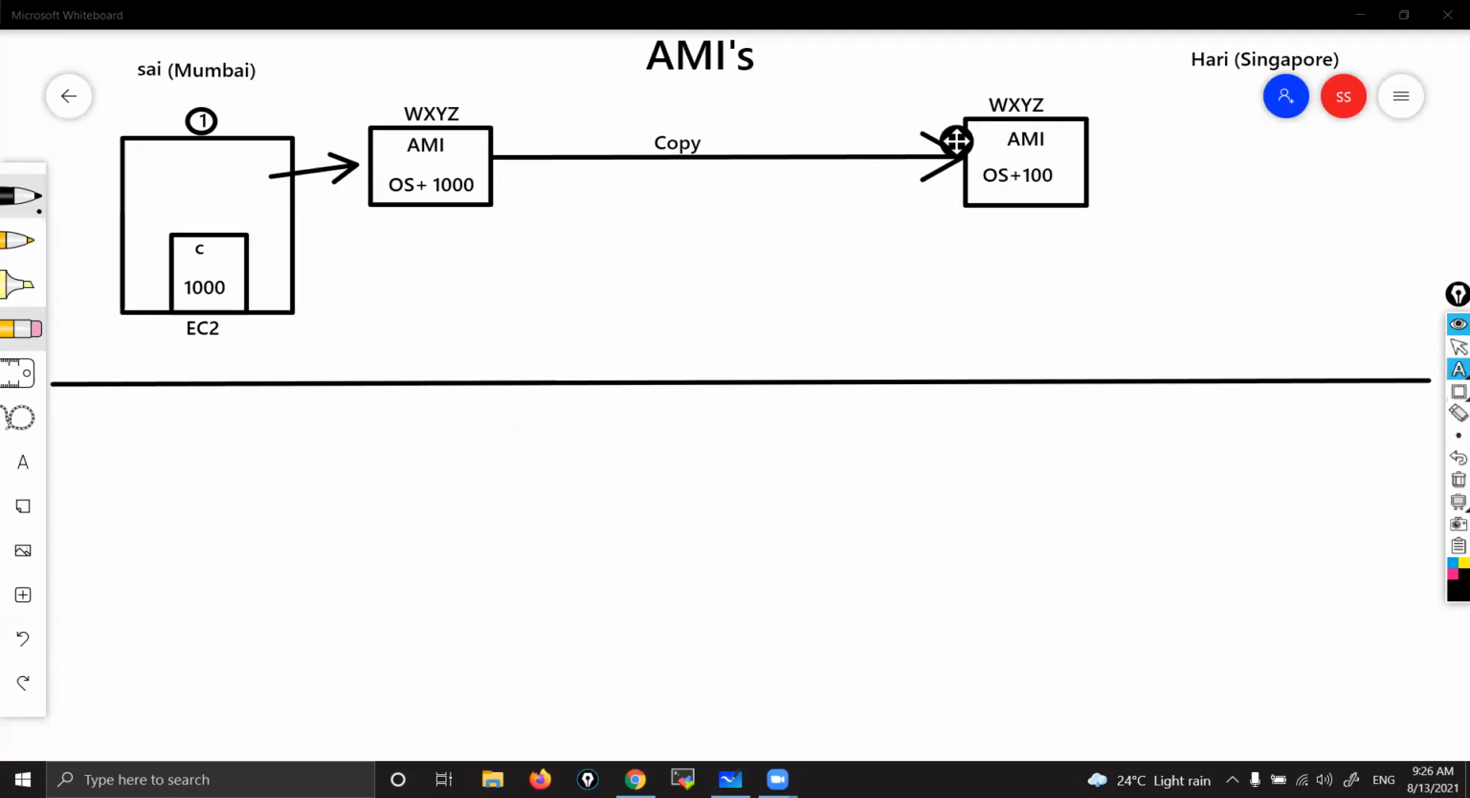Plus 1,000 softwares. Correct? I have copied this onto the Singapore region. Now, what is Hari going to do? Hari is going to launch one instance. This is Hari's instance. Okay, EC2.